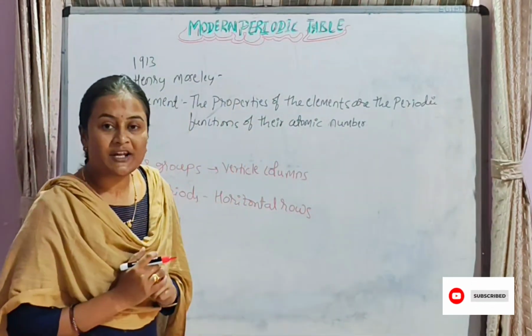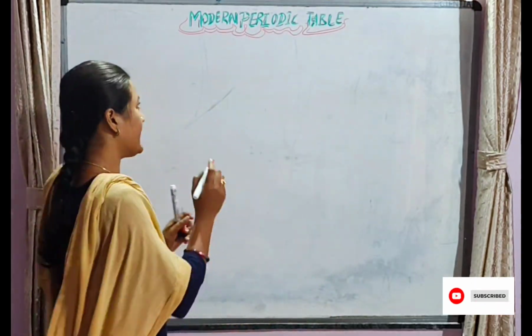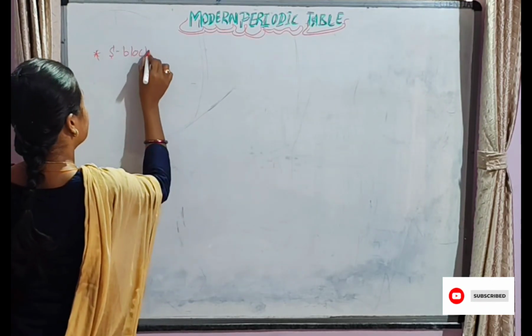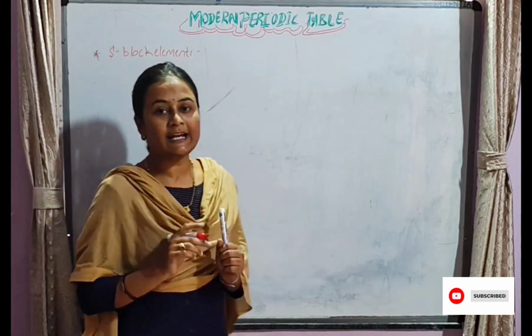The modern periodic table also consists of 4 blocks. The first one is the s block elements. S block elements are present in 2 groups.